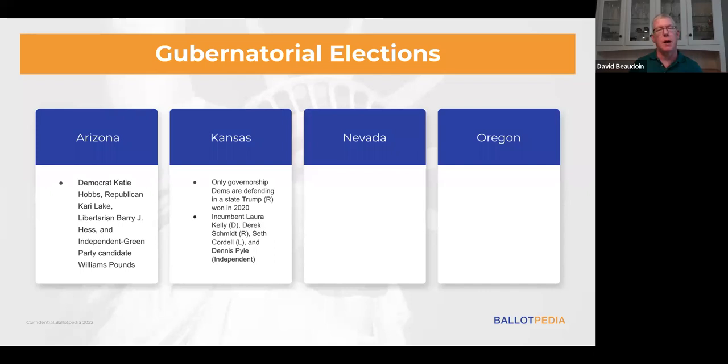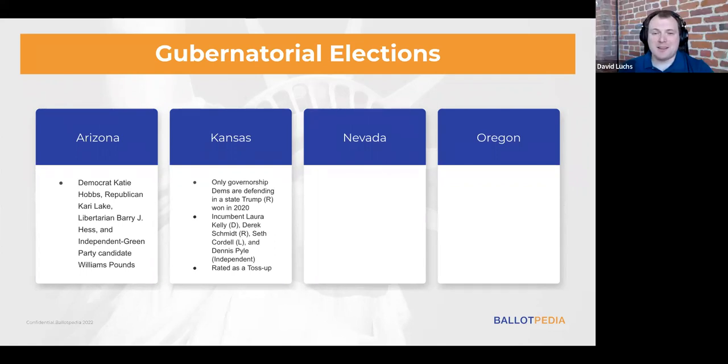So before becoming governor, Kelly served in the state Senate from 2005 to 2019. Schmidt is the current attorney general. So again, both candidates are extremely well known. And just like the previous race that we talked about with the Arizona governor's race, all three election forecasters have rated this race as a toss-up. There's really very little separating the two candidates at this point.